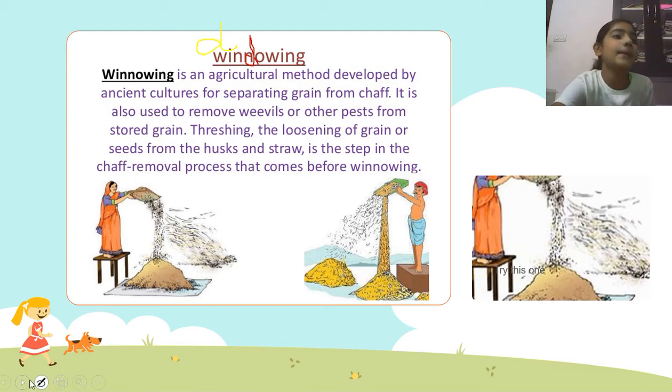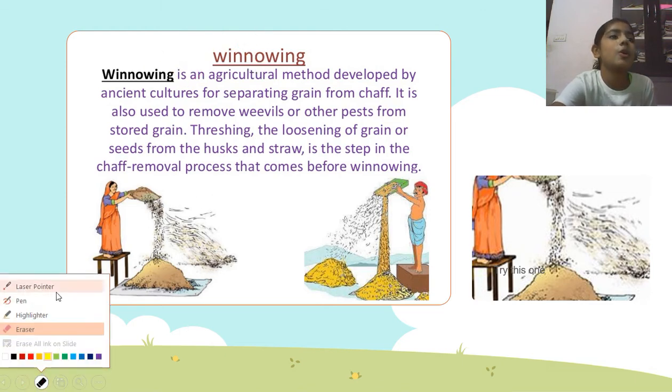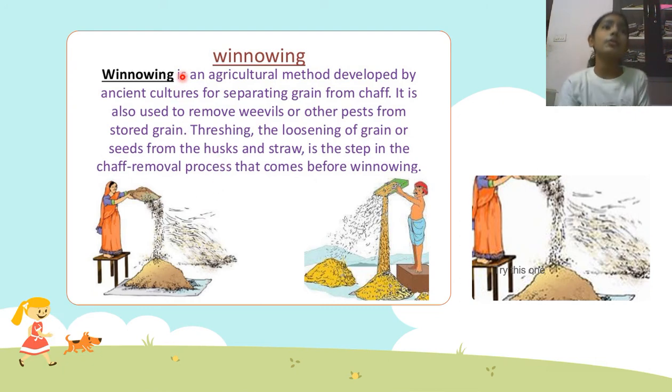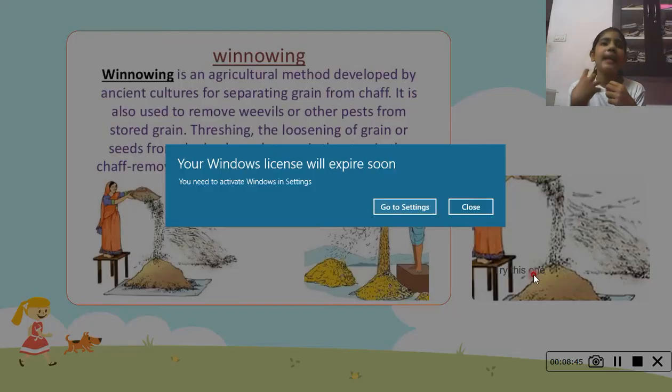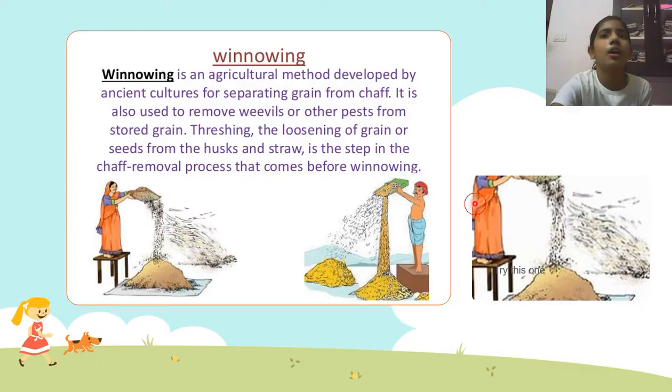Okay, now I'll erase them. Okay, guys, so that is what winnowing is, an agriculture method. Agriculture means it's what farmers do, right? You all know what agriculture is, right?